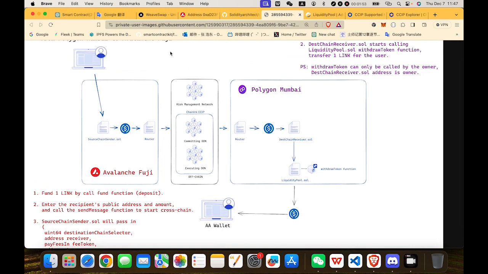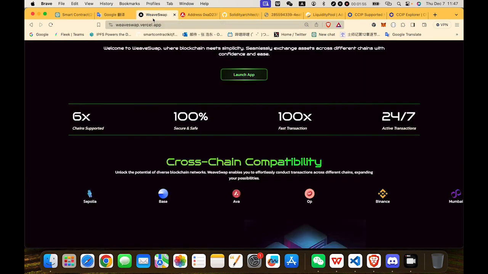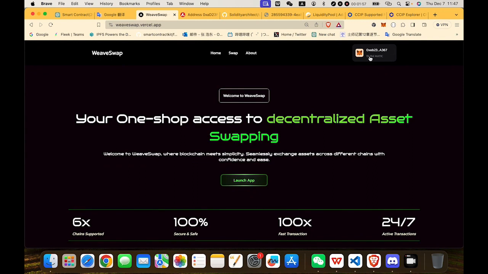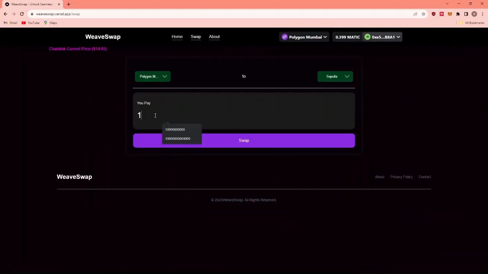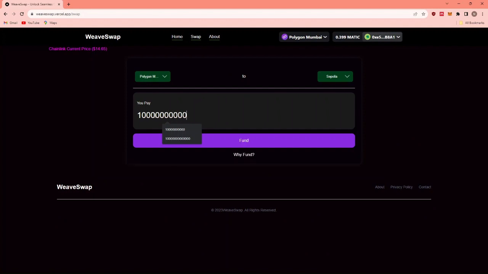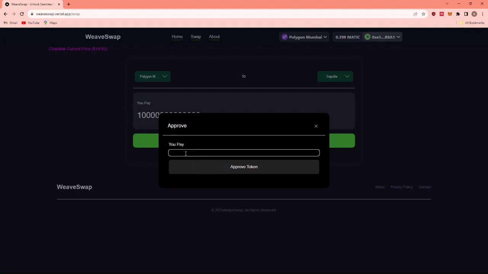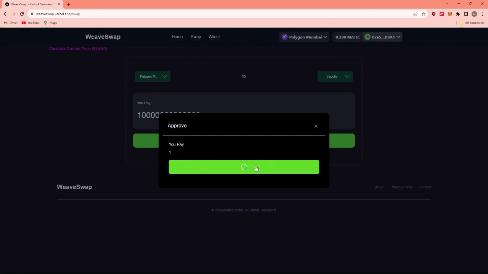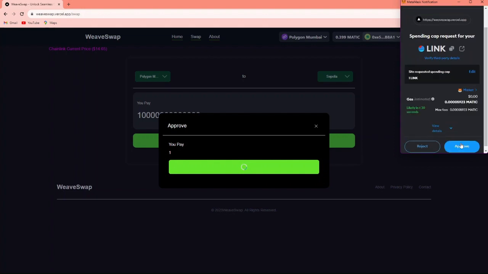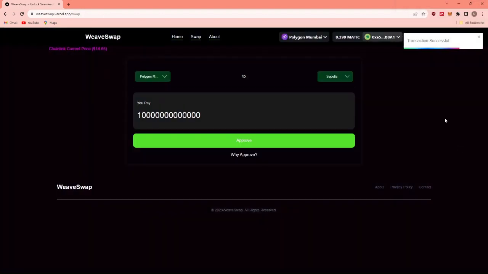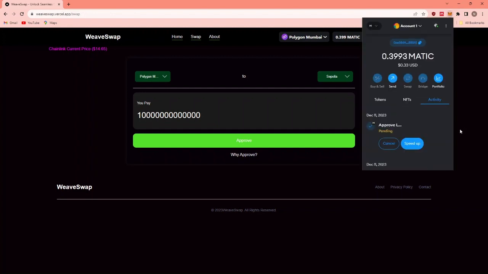So we can go to our website. So first I connect, launch app. For the source chain I choose Mumbai, and for the destination chain I choose Sepolia. So I can put in the amount. Approve, because we want to cross-chain an ERC20 token. So first we need to approve. So select approve.